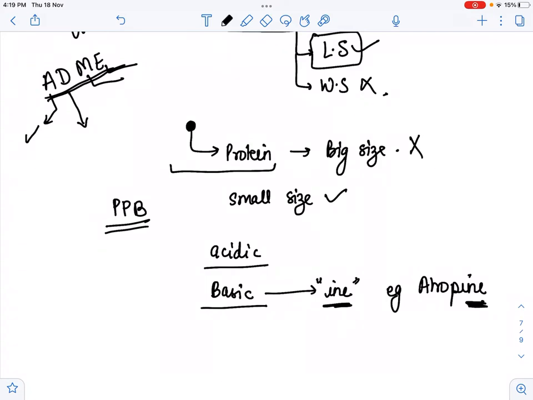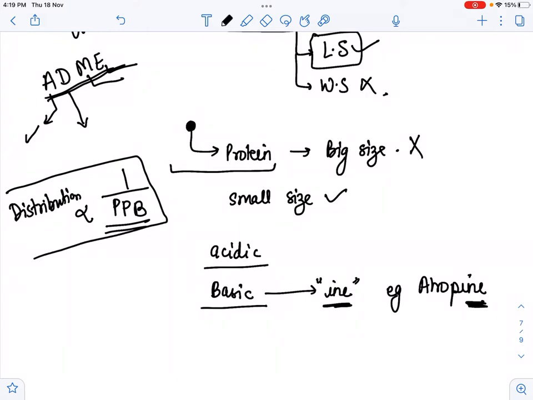So distribution is inversely proportional to the plasma protein binding. Now I hope you know why distribution is inversely proportional to the plasma protein binding, because if it binds to the plasma proteins, then its size becomes large and it faces difficulty while crossing the membrane. So that particular drug distribution is less because it is unable to cross the membrane. Then how can it reach the tissue? It does not reach the tissue. So distribution is inversely proportional to the plasma protein binding.